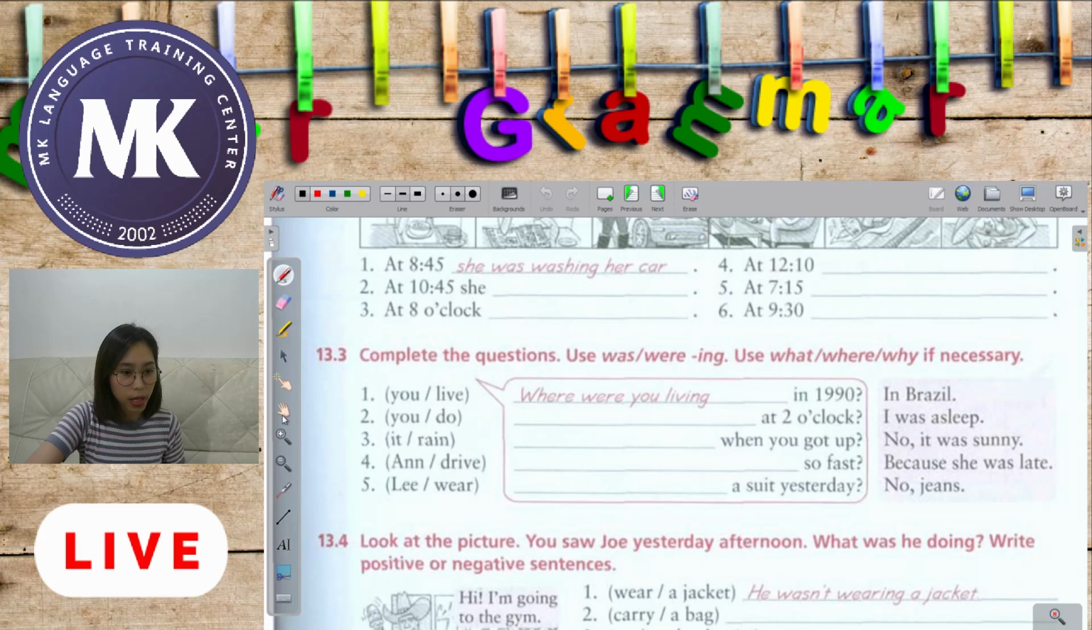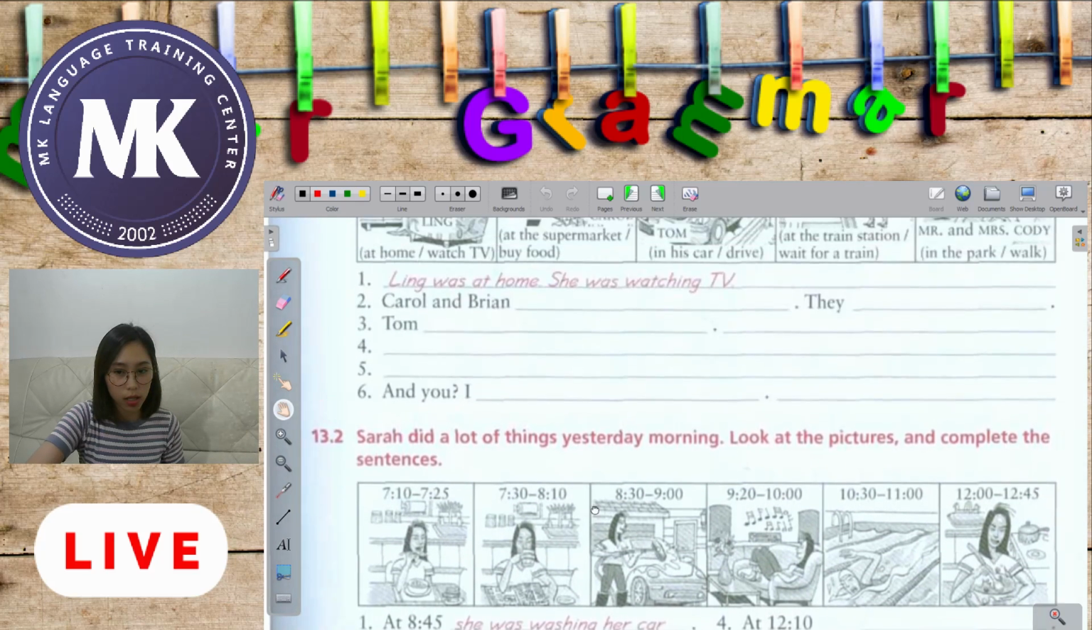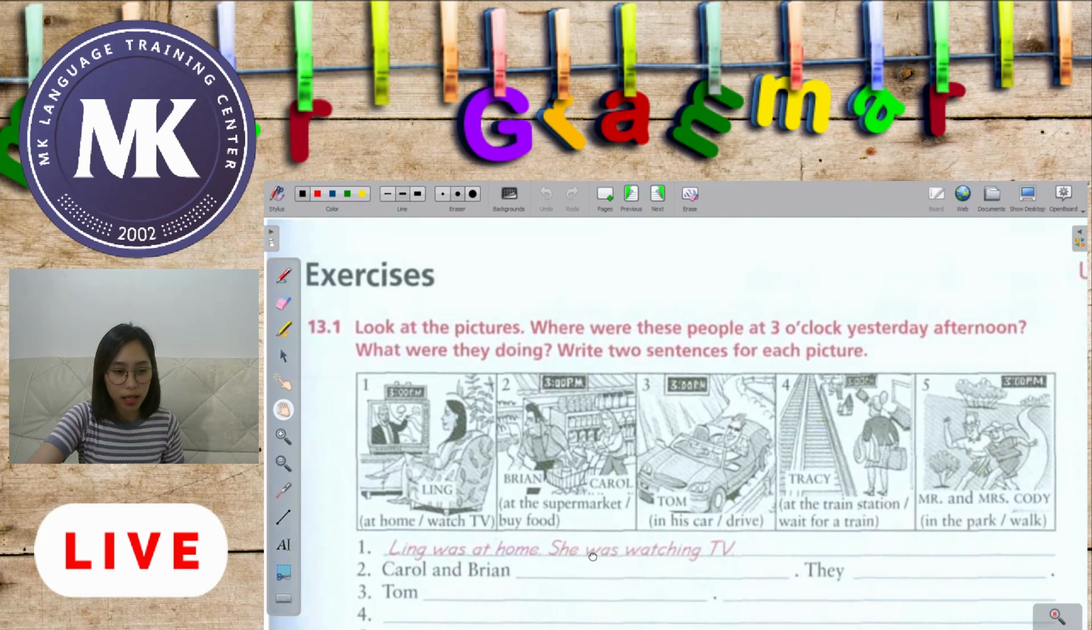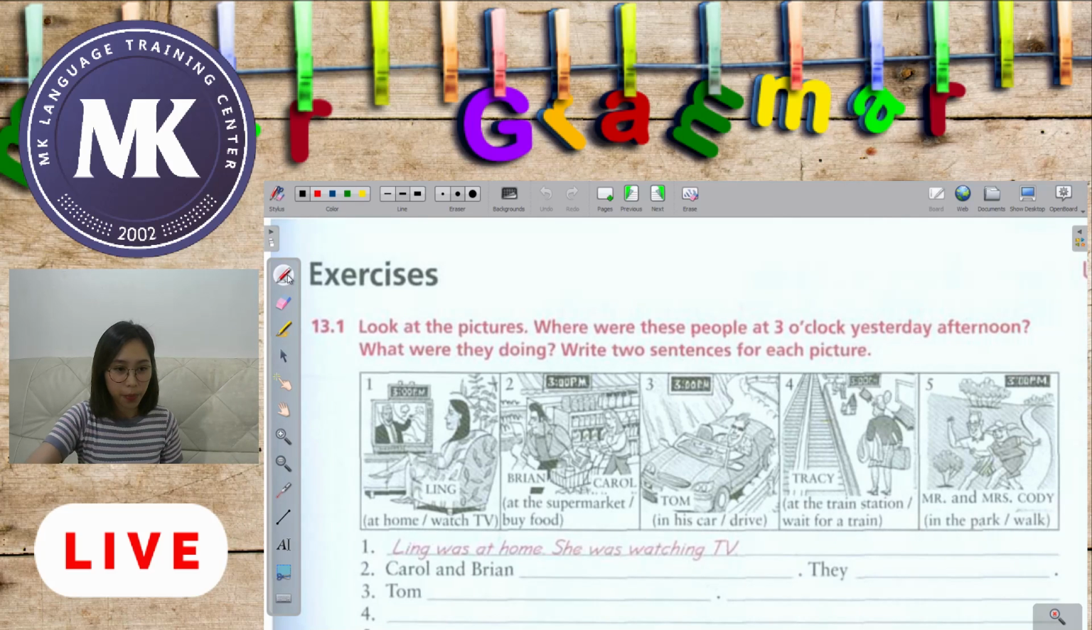Okay, so we have here the first one. Let's take a look at the exercises. Look at the pictures. What were these people doing at 3 o'clock yesterday afternoon? What were they doing? I mean, where were they? Write 2 sentences for each picture.